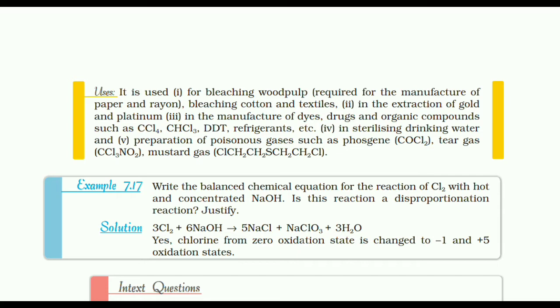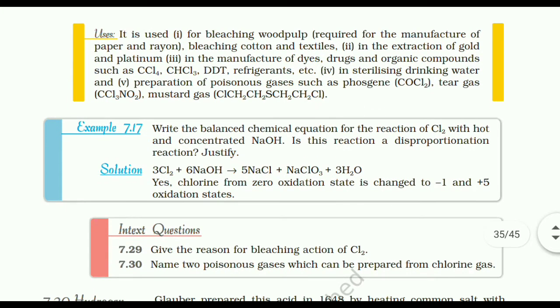Example 7.17. Write the balanced chemical equation for the reaction of Cl2 with hot and concentrated NaOH. Is this reaction a disproportionation reaction? Justify. Solution: 3Cl2 + 6NaOH gives 5NaCl + NaClO3 + 3H2O. Yes, chlorine from 0 oxidation state is changed to -1 and +5 oxidation states. So it is a disproportionation reaction.